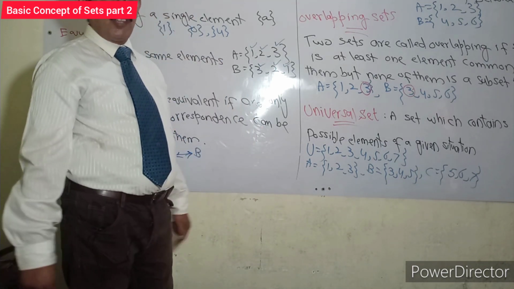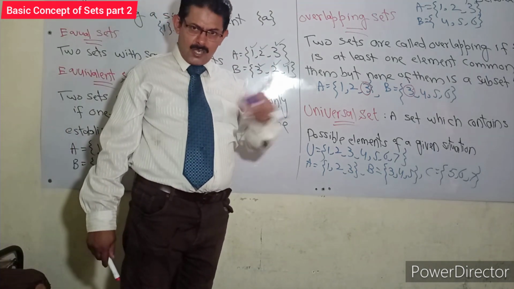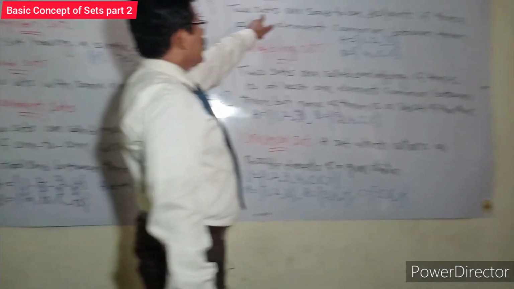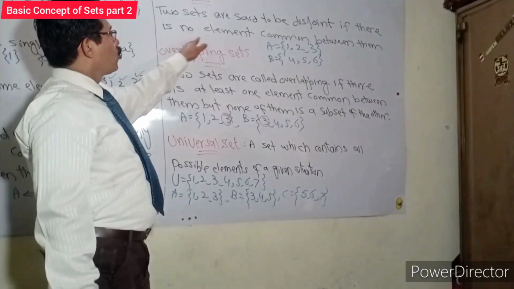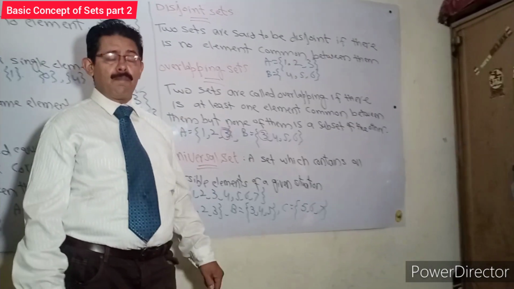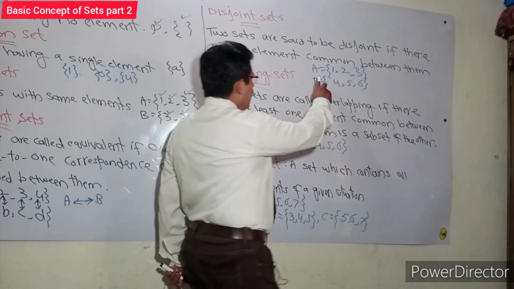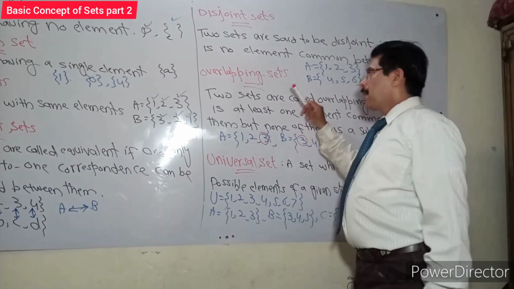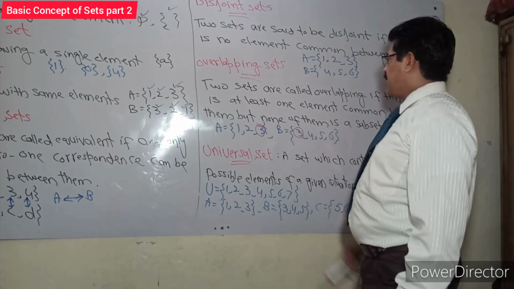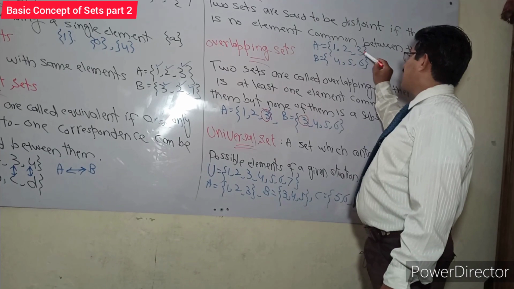Next, disjoint sets. Two sets are said to be disjoint if there is no element common between them. For example, A is 1, 2, 3 and B is 4, 5, 6. 1 and 4, 2 and 5, 3 and 6.